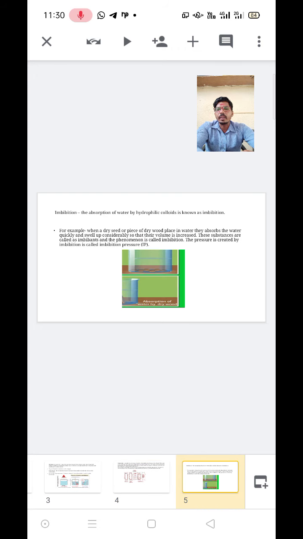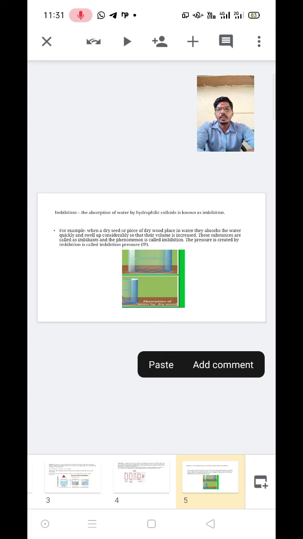The last phenomenon is imbibition. The absorption of water by hydrophilic colloids is known as imbibition. One good example: when dry seeds or pieces of dry wood are placed in water, they absorb the water quickly and swell up considerably, so that their volume is increased. These substances are called imbibants, and the phenomenon is called imbibition. The pressure created by imbibition is called imbibition pressure. These are some of the different biophysiochemical processes which take place in a plant.